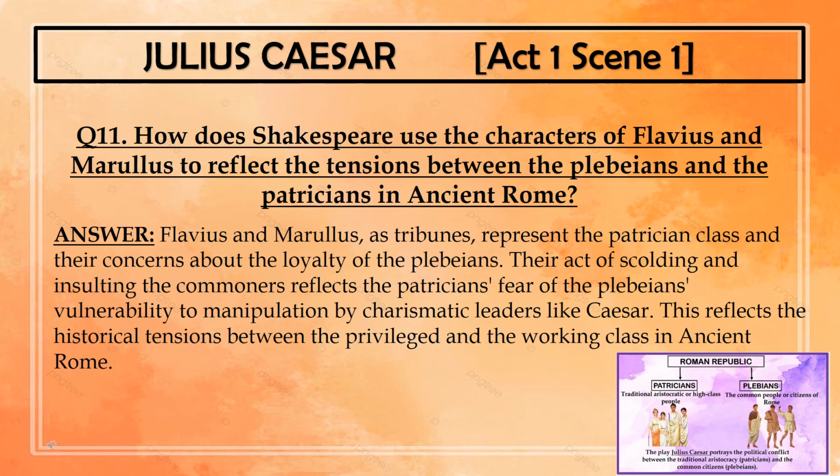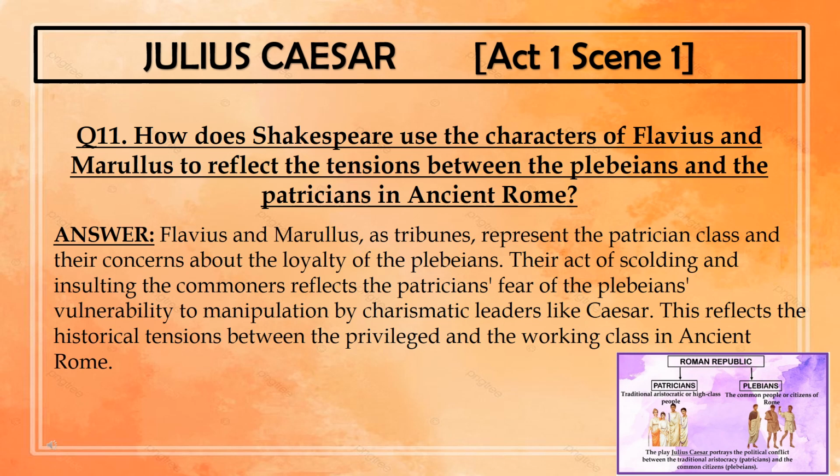Now, connected to the previous question, I have the last question here for you. How does Shakespeare use the characters of Flavius and Marullus to reflect the tensions between the plebeians and the patricians in ancient Rome? See, I've provided you a short screenshot of the video where I have explained the conflict between the Roman Republican people, the patricians and the plebeians. Flavius and Marullus, as tribunes, represent the patrician class and their concerns about the loyalty of the plebeians.